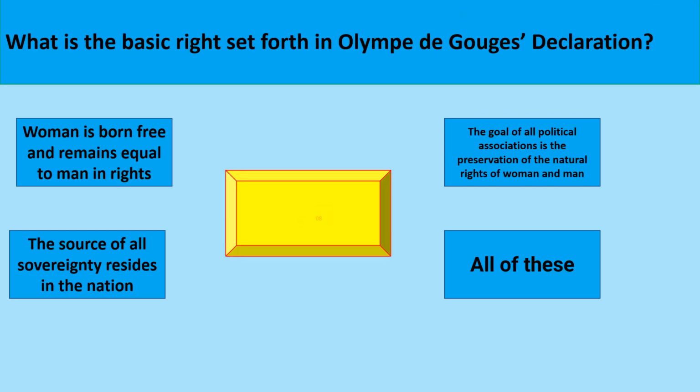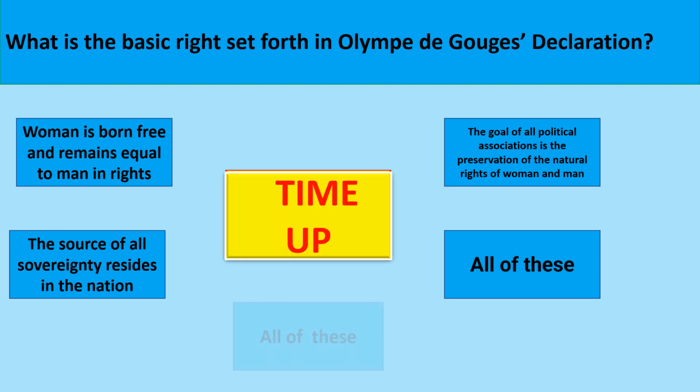What is the basic right set forth in Olympe de Gouges Declaration? The correct option is all of these. Woman is born free and remains equal to men in rights. The goal of all political association is the preservation of the natural rights of women and men.